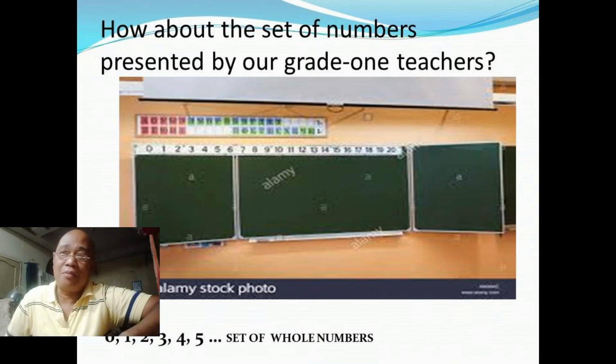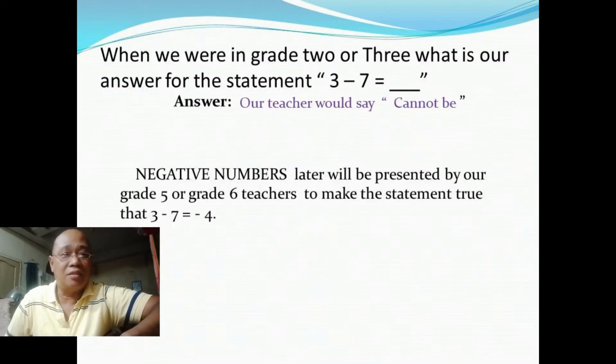Then, na-imagine nyo ba nung grade 3 o grade 4 kayo, tinatanong kayo halimbawa ng 3 minus 7, may sabi ba tayong sagot? The teachers would say, cannot be. Then, we are so glad that by grade 5 or grade 6, na-introduce na sa atin ng ating elementary teachers ang negative numbers to make this statement true: that 3 minus 7 is negative. Ilan? Negative 4.